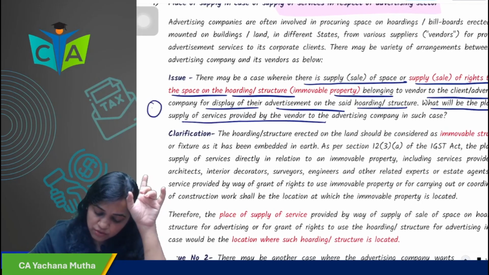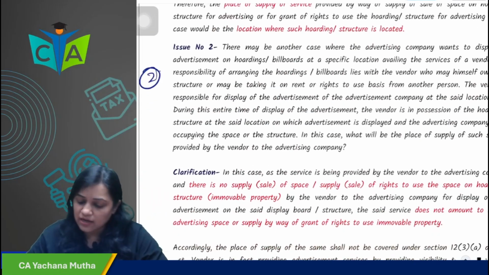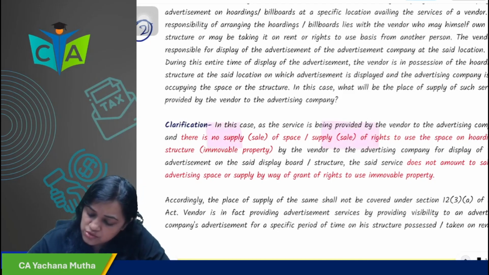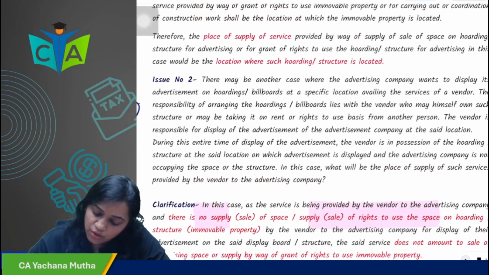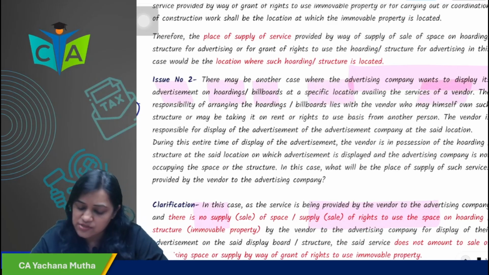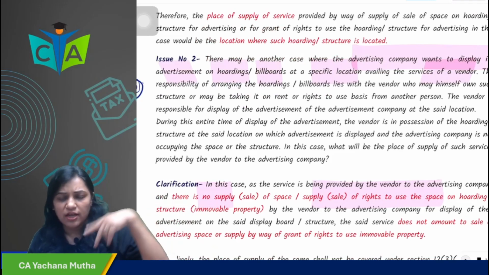That is one thing. Now the second issue. In case there is no sale of space or right to use space, the advertisement company wants to display advertisement on hoarding billboards at a specific location. They are availing the services of the vendor, who may be in possession of the hoarding, or he can take it from someone.